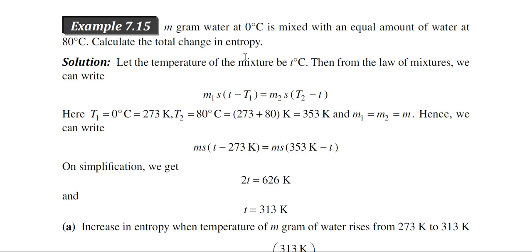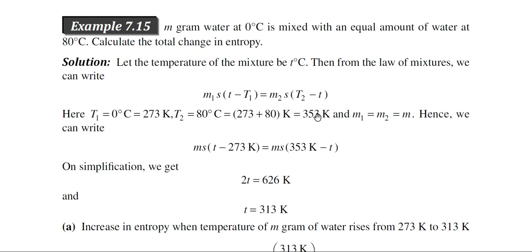So if the temperatures are 0 degree centigrade and 80 degree centigrade, the temperature of the mixture at equilibrium will be exactly in the middle of the two. That will be 40 degree centigrade, because the lower temperature is 0 degree centigrade and the high temperature is 80 degree centigrade, so in the middle it is 40 degree centigrade.